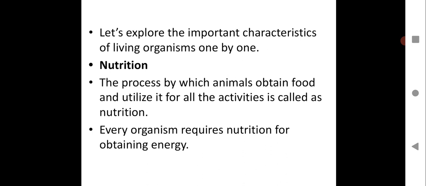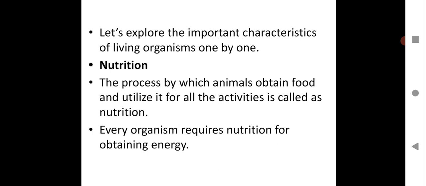First of all, we will see nutrition. The process by which animals obtain food and utilize it for all the activities is called nutrition. As you all know, all living organisms require food, which gives them nutrients. All the cells in the body require nutrients, and without nutrients the cells will die, and when the cells die, the organism will not be able to survive.